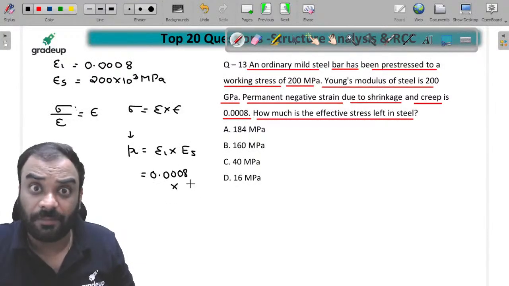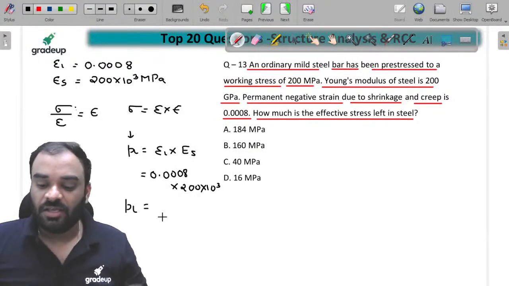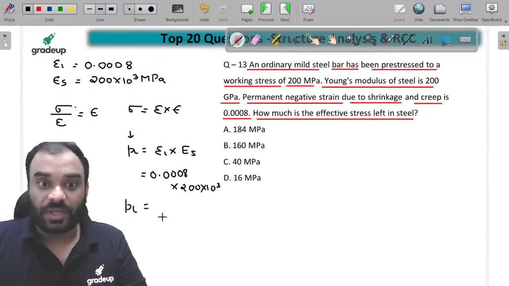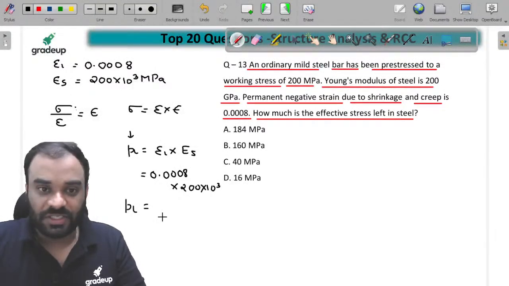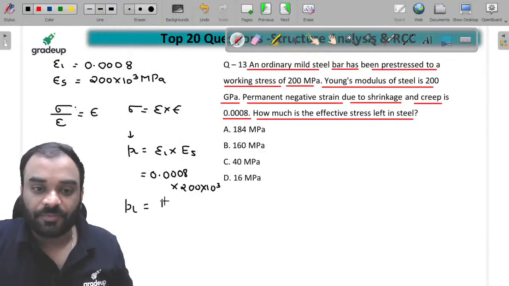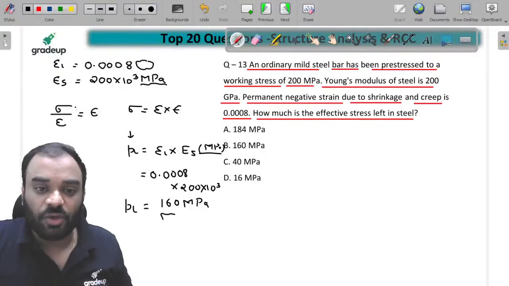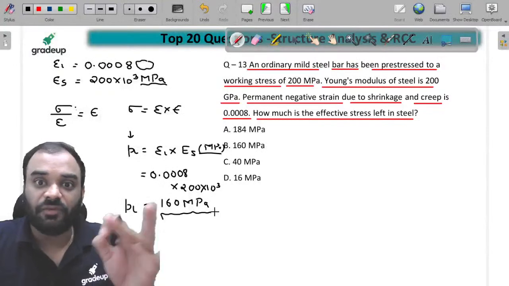0.0008 multiplied by 200 multiplied by 10 raised to power 3. Just calculate this value. You will get the amount of loss of stress. How much loss there will be, you will get. It is 160 megapascal. We know that the unit of Es is megapascal over here, and there is no dimension of strain. So this particular value is 160 megapascal, which is loss.